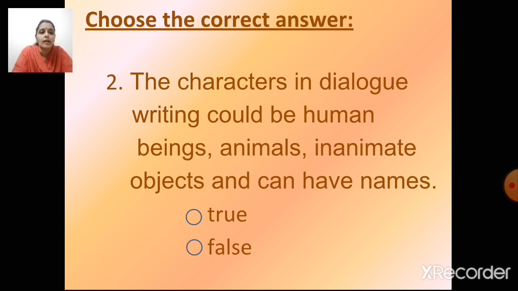Like we have seen in dialogue writing between doctor and patient, so they are human beings. In the lessons we have read that the baby elephant and the kolo kolo bird are having a conversation. That means they can be animals also. Then it can be inanimate objects also. I can write dialogue on my imagination, right? I can write a dialogue between a chair and a table talking among themselves. So it can be anything. So the statement is true.